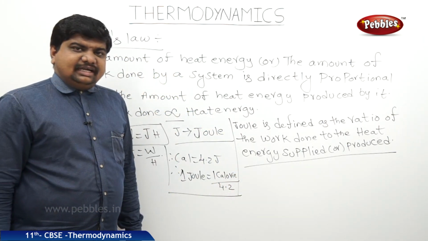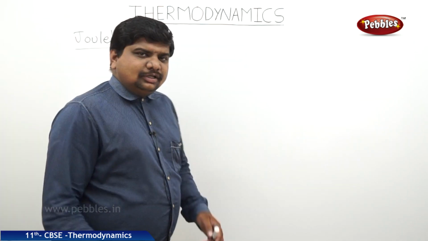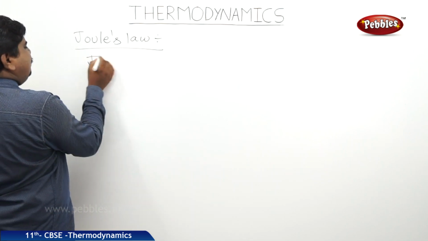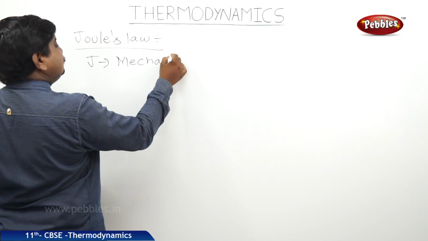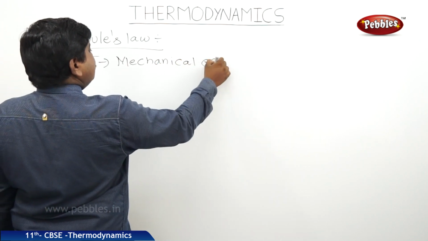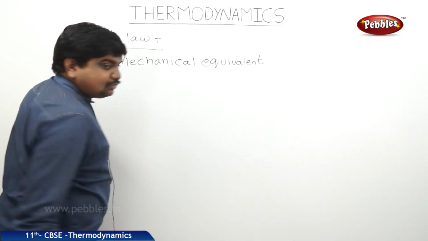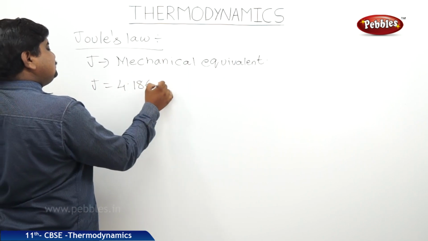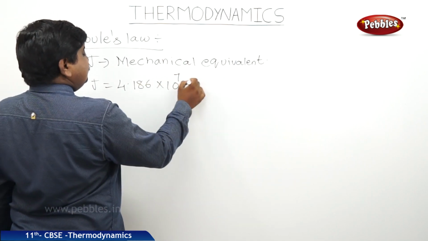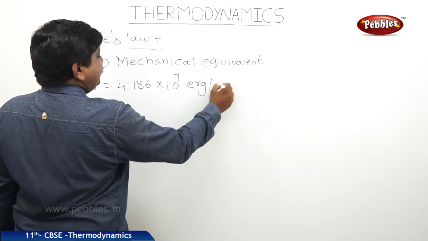So like this we can define the Joule and its values. This J is also called mechanical equivalent. Its value is 4.186 into 10 to the power of 7 erg per calorie.